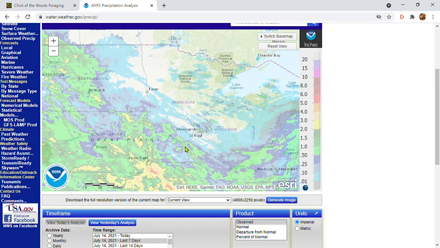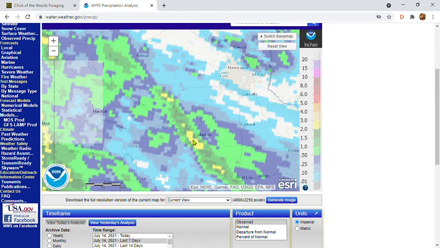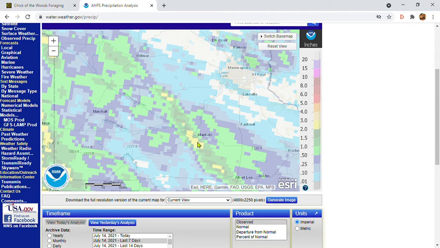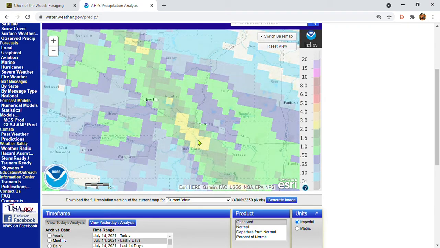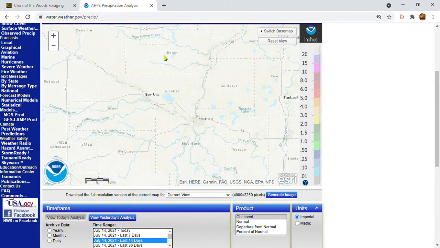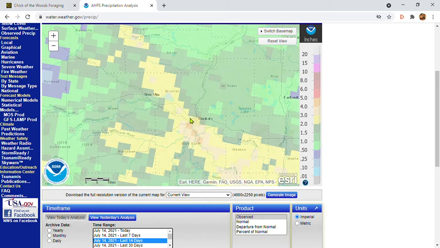Kind of curious where that is, so you can scroll in. And looks like we got some rain in Mankato. So this yellow is showing between 2 and 3 inches at the most in this little area here. Kind of curious how much has fallen in the last 14 days, so I'm going to click on that tab. Yep, definitely seeing a lot of rain in the last couple weeks.